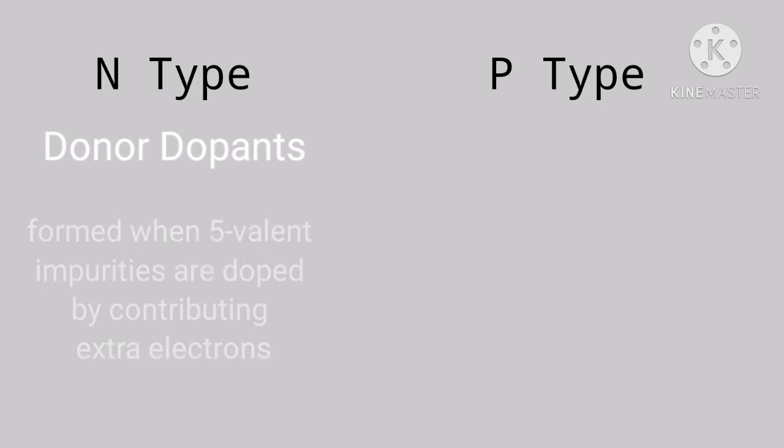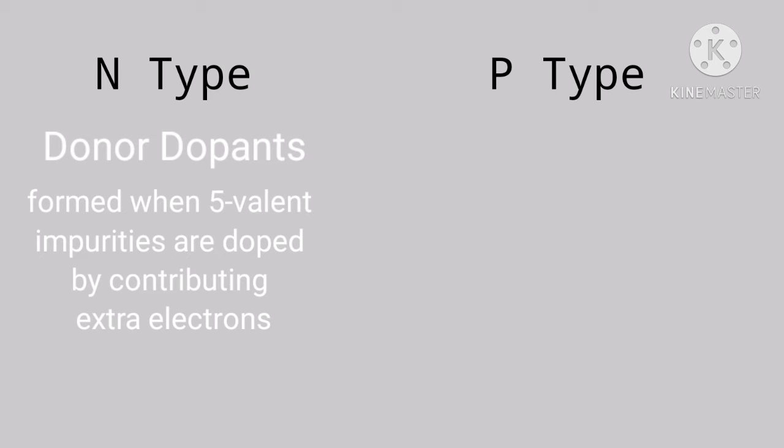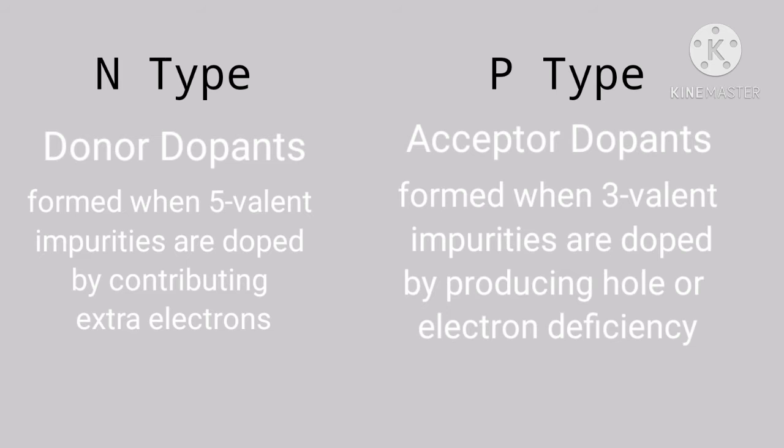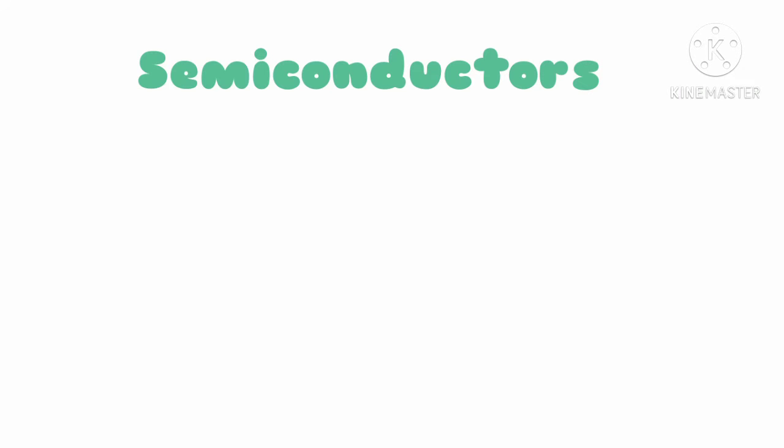N-type is donor dopants. It is formed when 5 valent impurities are doped, contributing extra electrons. P-type is acceptor dopants. It is formed when 3 valent impurities are doped, producing holes or electron deficiency.